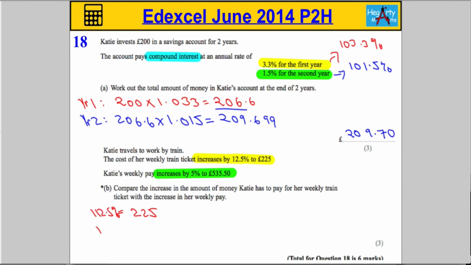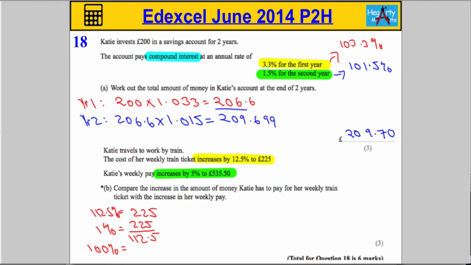So let's get 1% now. Well, 1% we would do 225 over 112.5. And then let's work out 100%. Let's see what the original amount was. It's going to be this 225 over 112.5 times by 100.